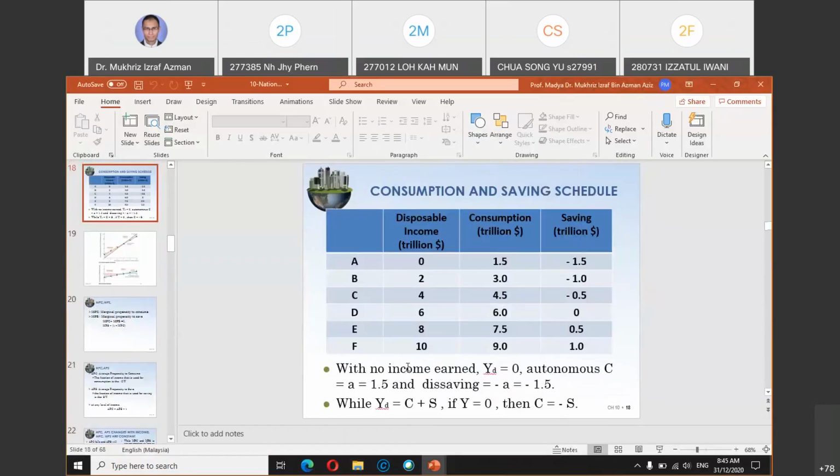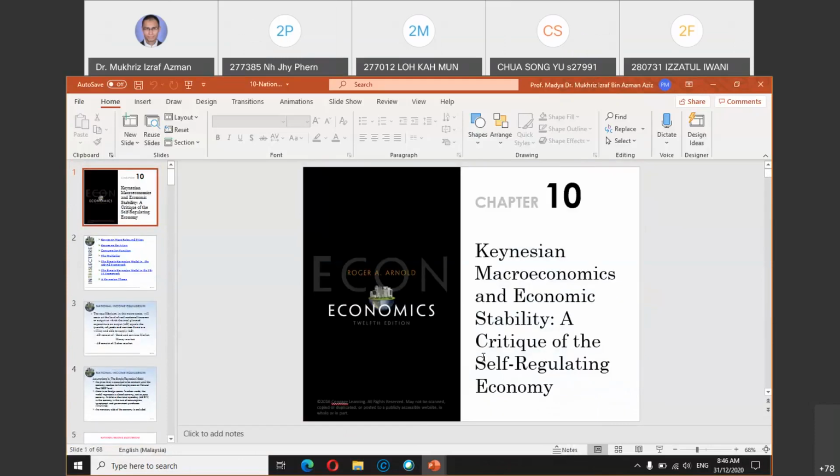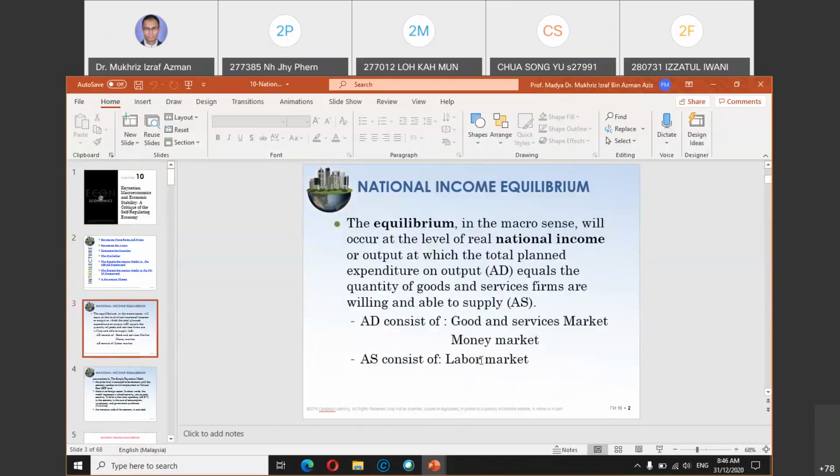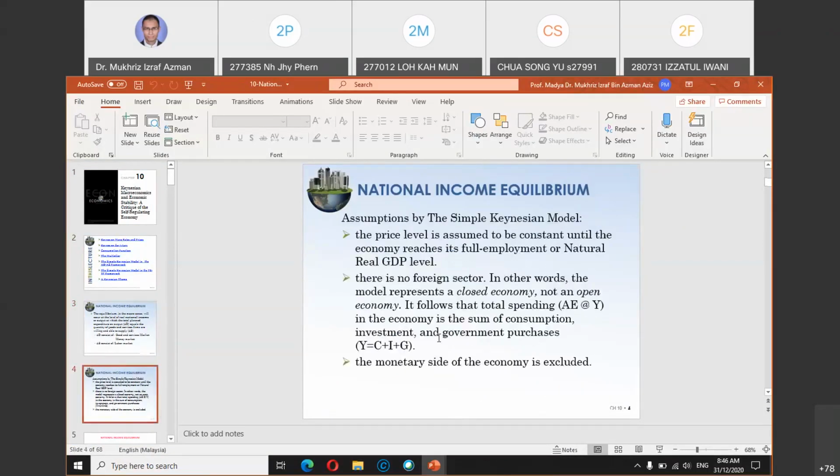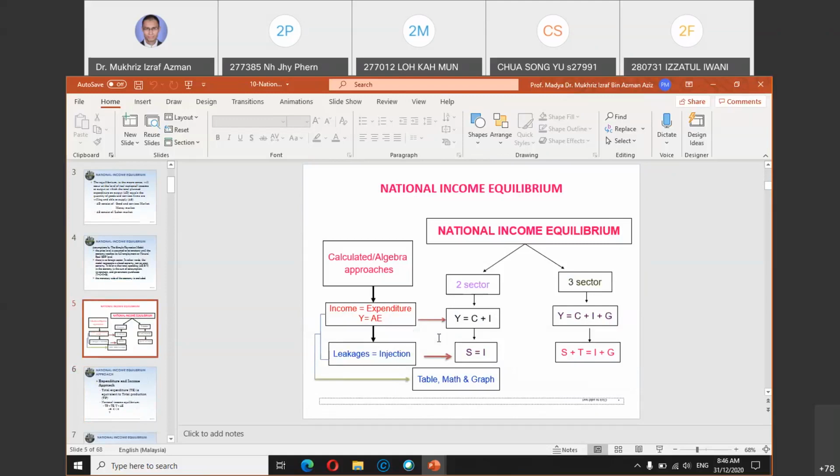When we talk about national income equilibrium, we're talking about the equilibrium for the whole country, not just demand and supply for firms and individuals. We're talking about how much output is produced being equal to how much money is being spent.